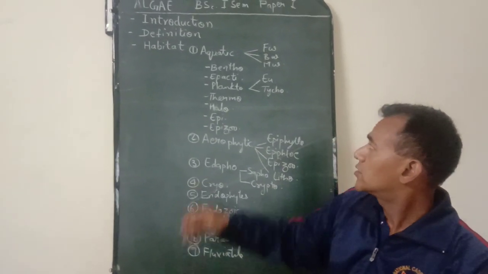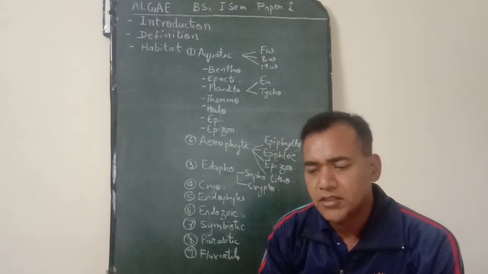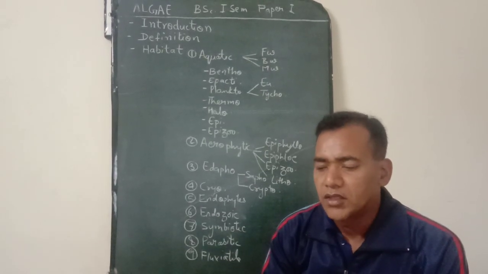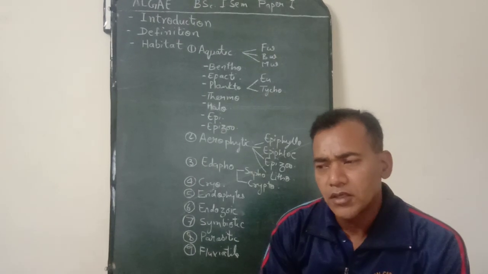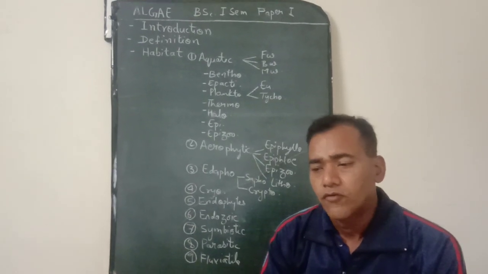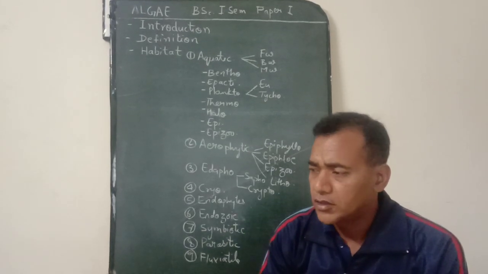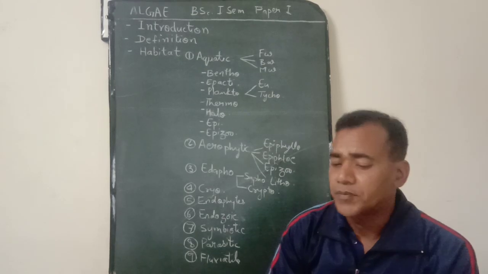Now coming to next, that is epiphytes. These are those which are found attached or free on margins, on shores. They can be delimited from benthophytes only with some difficulty. And examples are Oedogonium, Ulothrix, Chaetophora, Spirogyra.